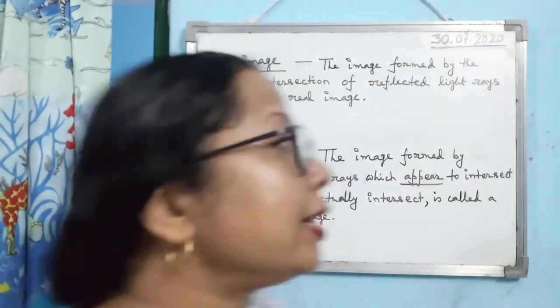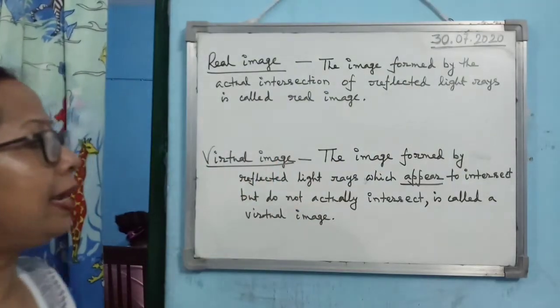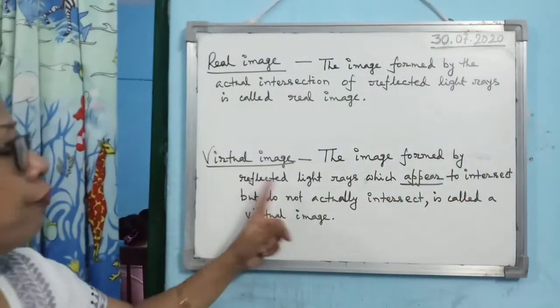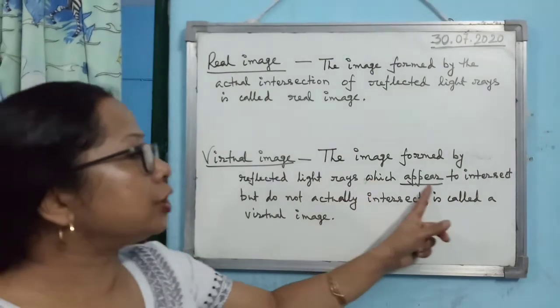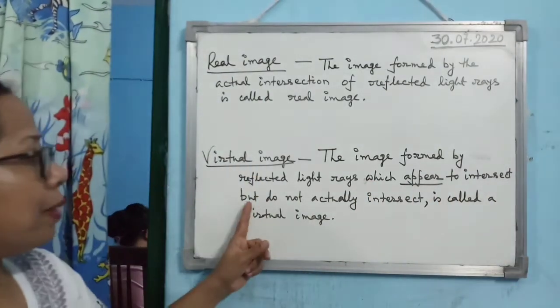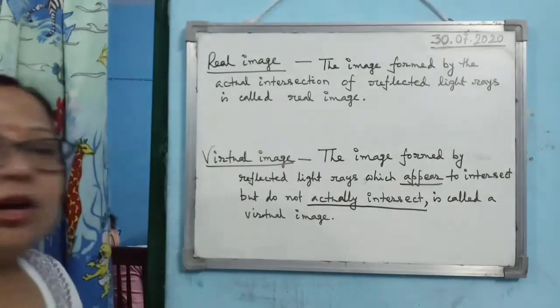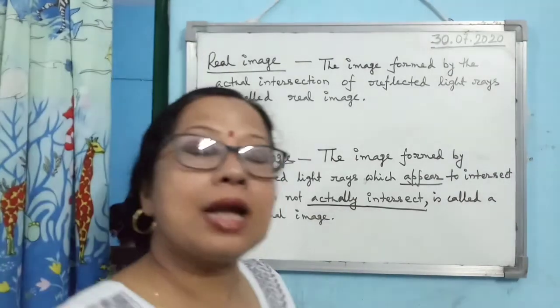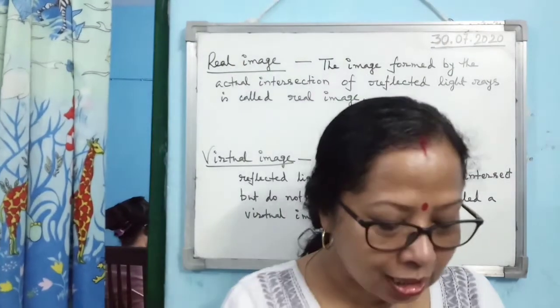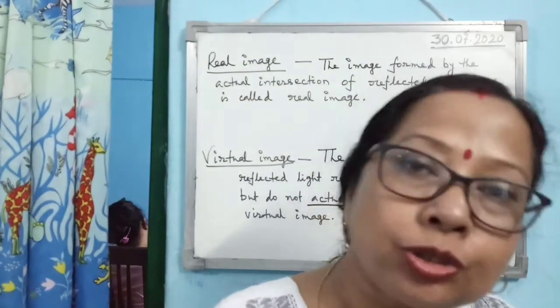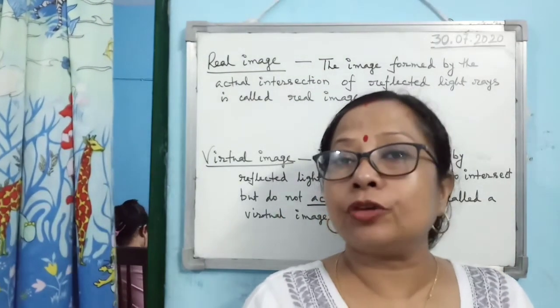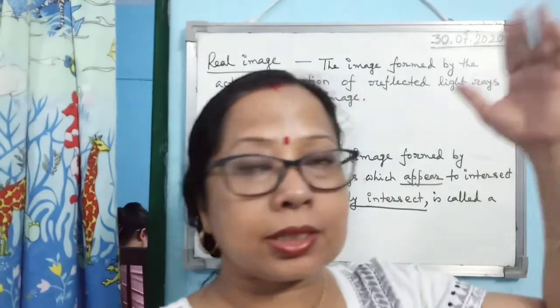So what is the definition of the virtual image? The image formed by reflected light rays which appear to intersect but do not actually intersect is called a virtual image. Now you have seen that when you stand in front of a plain mirror, that is a virtual image. Why? Because if you go behind the mirror, you cannot see the image.